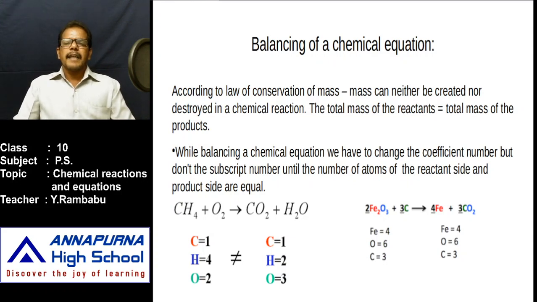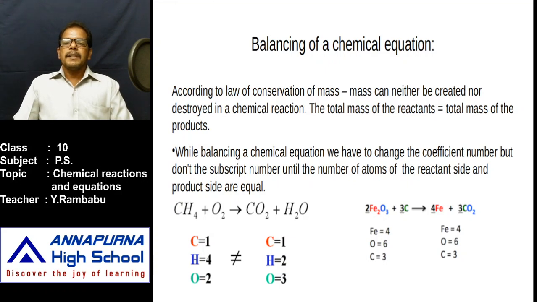That means the atoms of different elements present on the reactant side are the same as the atoms of the elements on the product side. What atoms and how many atoms are present on the reactant side, the same number and same type of atoms are also present on the product side. If it is like that, then it is a balanced equation. If it is not like that, then it is not a balanced equation.